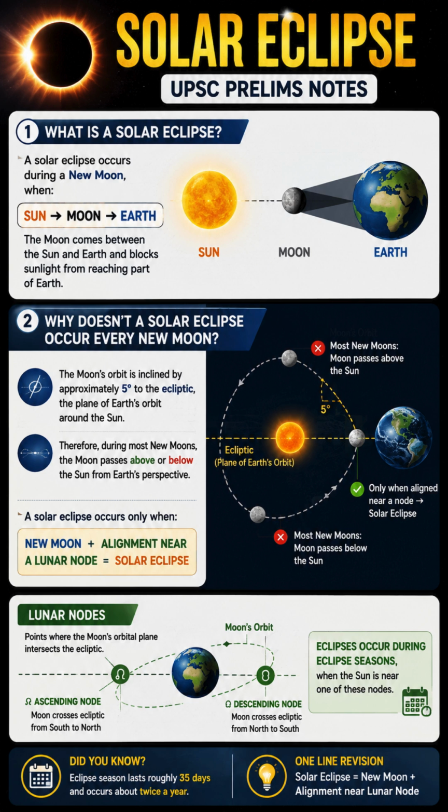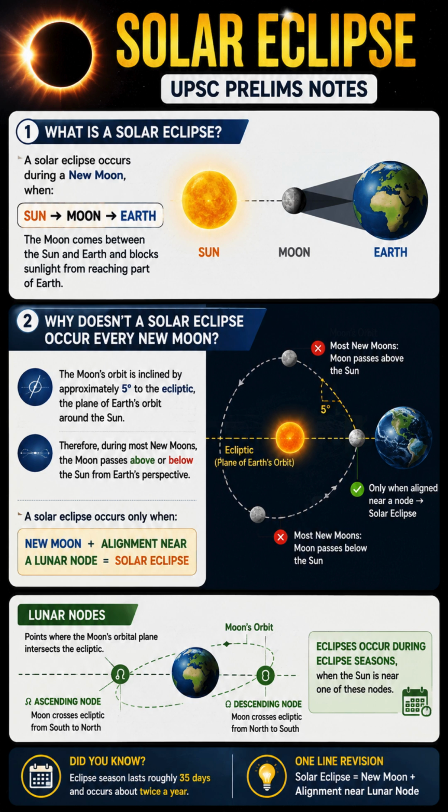1. What exactly is a solar eclipse? First, remember one basic arrangement. Sun, Moon, Earth. A solar eclipse occurs when the moon comes between the sun and Earth during a new moon. The moon then blocks some or all of the sun's light from reaching a portion of Earth. So the first UPSC fact is: solar eclipse, new moon. But there is an important catch.